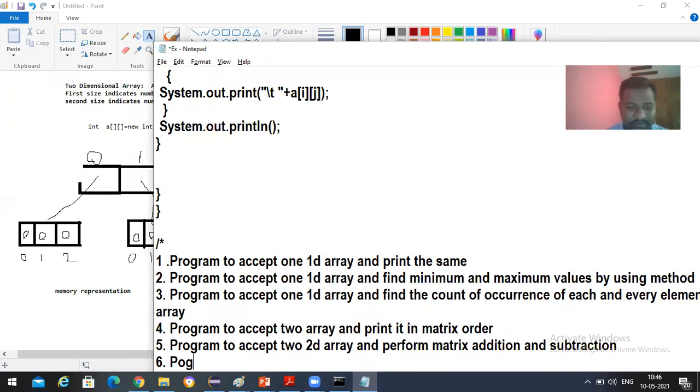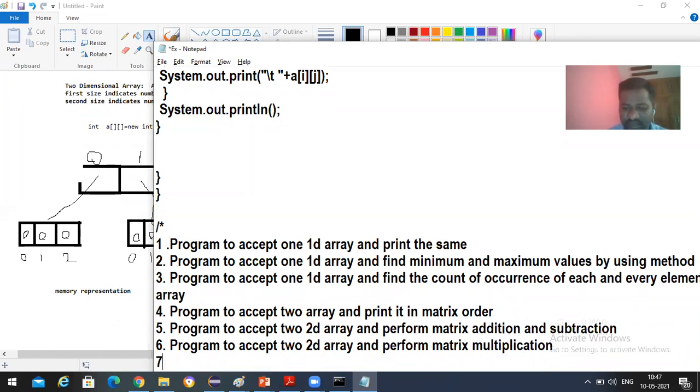Sixth, a program to accept two 2D arrays and perform matrix multiplication. Seventh, a program to accept a 2D array and find the transpose of that matrix or 2D array.